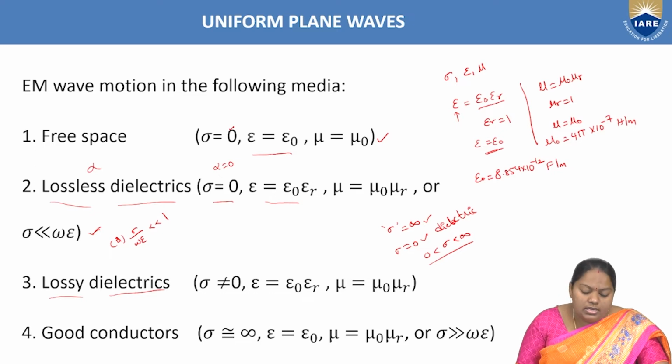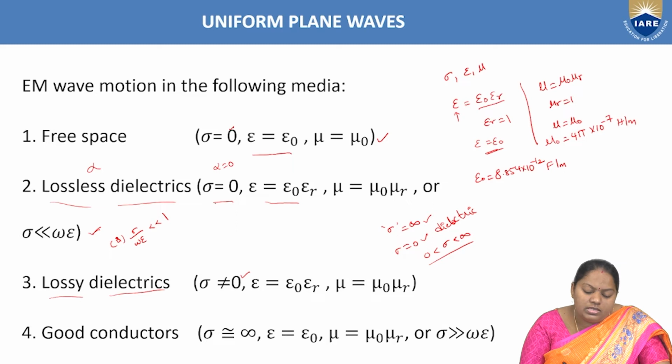Then the next case, lossy dielectrics. As the name itself suggests, lossy represents that there must be some loss which exists in that medium. So the name is lossy dielectrics, hence sigma is not equal to 0.